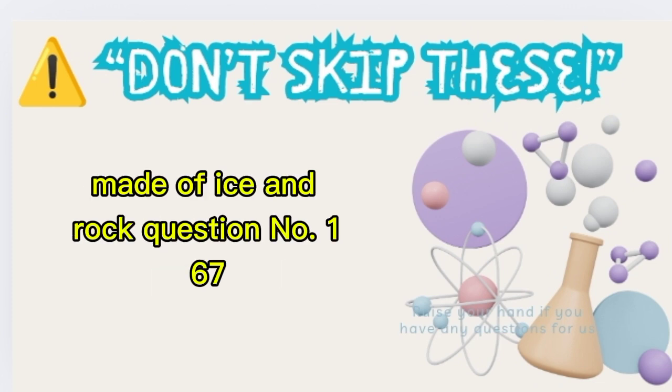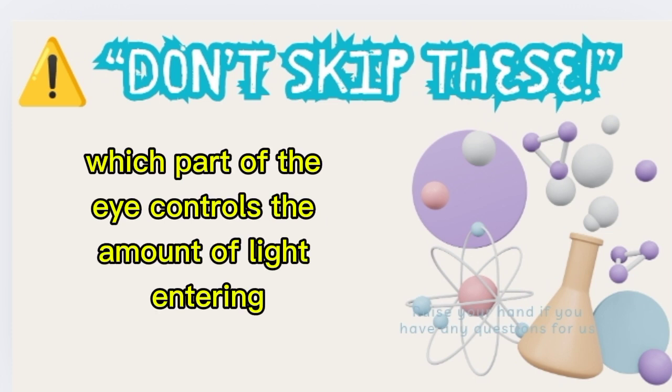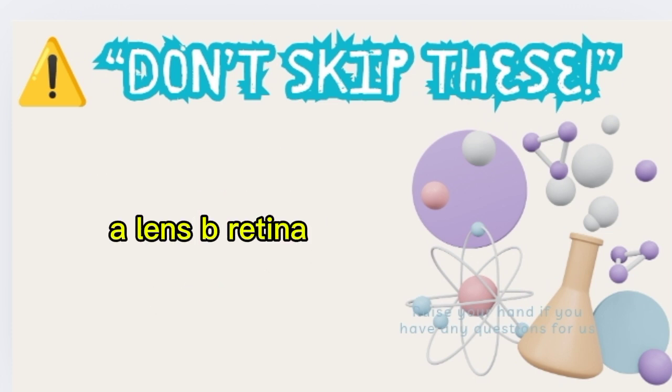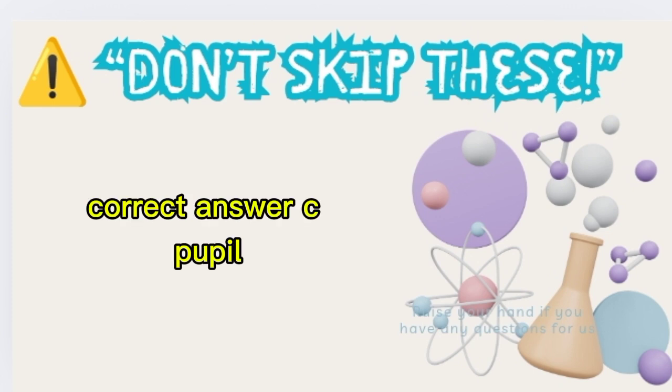Question number 167. Which part of the eye controls the amount of light entering? A. Lens. B. Retina. C. Pupil. Correct answer: C. Pupil.